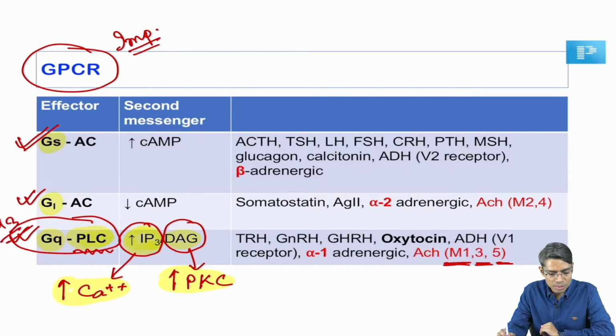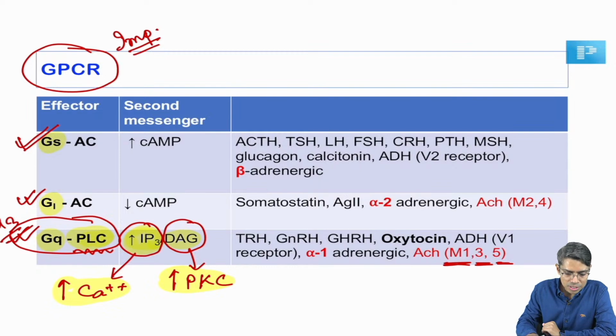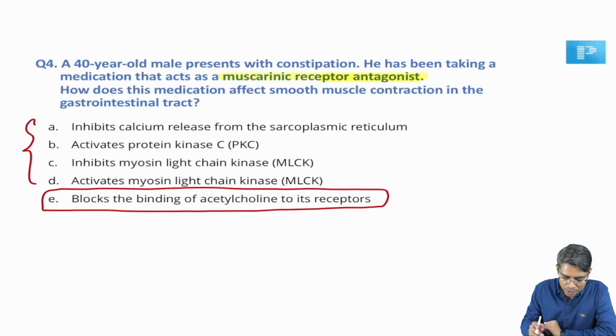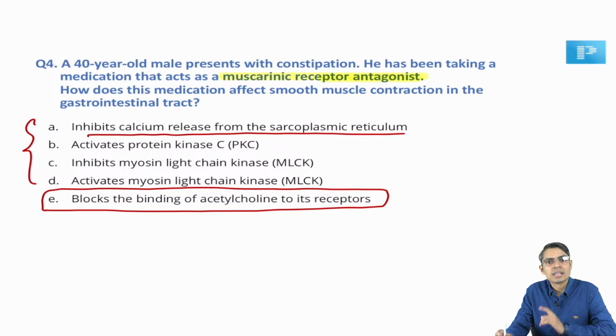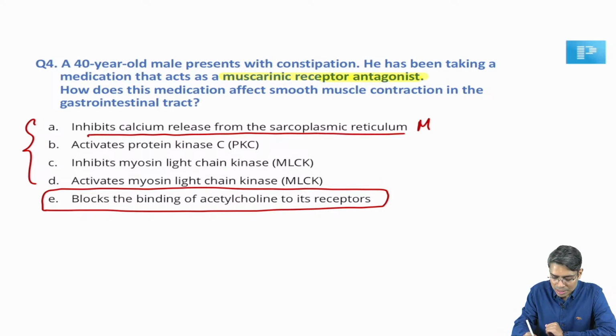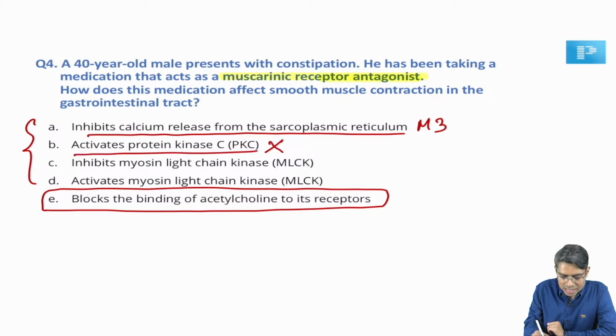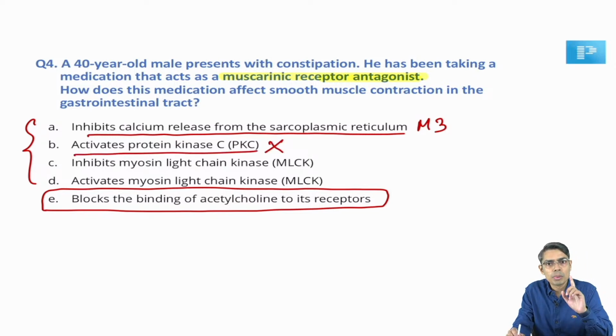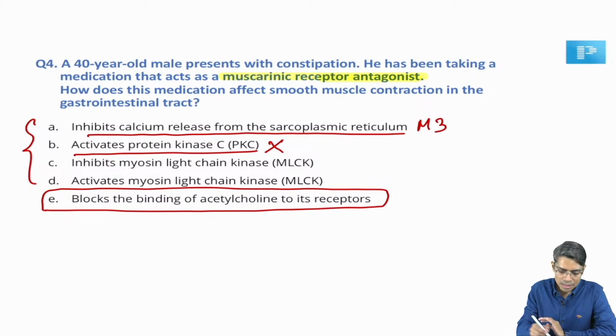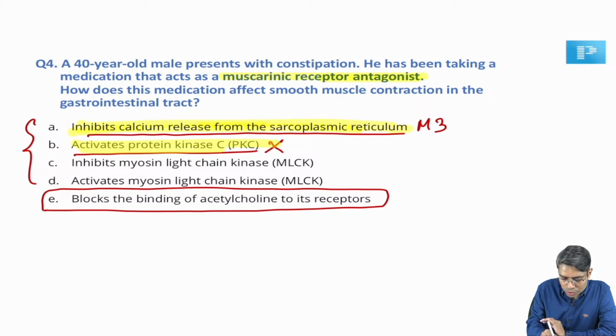That means if I block this M3 receptor, all this process will be reversed. That means if you look at this option, inhibit calcium release from sarcoplasmic reticulum, that is also possible if the receptor is M3, right? Activate protein kinase C is not possible, because if you block the M3 receptor, then there will be inhibition of protein kinase C. But look, these two options are also related to this question, right?